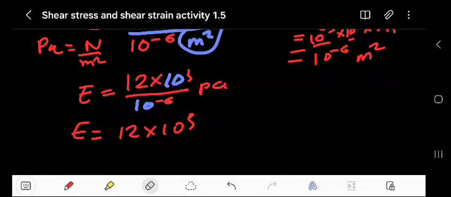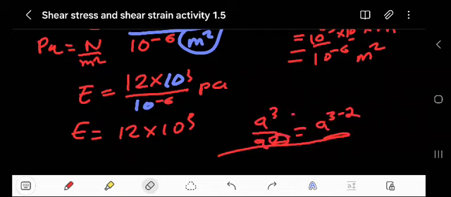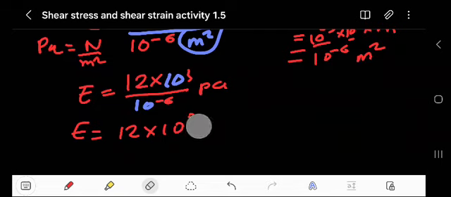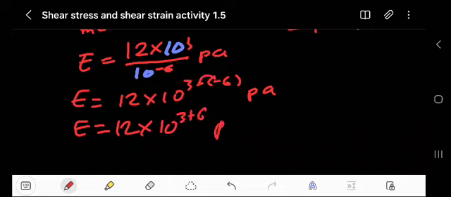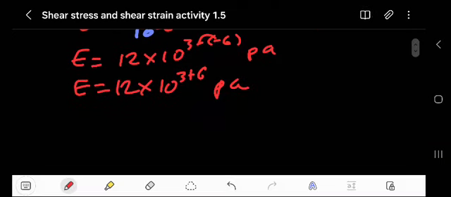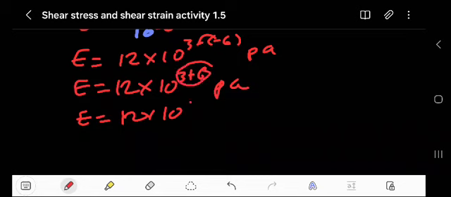So as you can see, we'll apply this law there. We have times 10 to the power of 3 minus the negative 6 itself, then we have Pascal like that. Applying that law, E is 12 times 10 to the power of 3 plus 6, which is 9 Pascal.